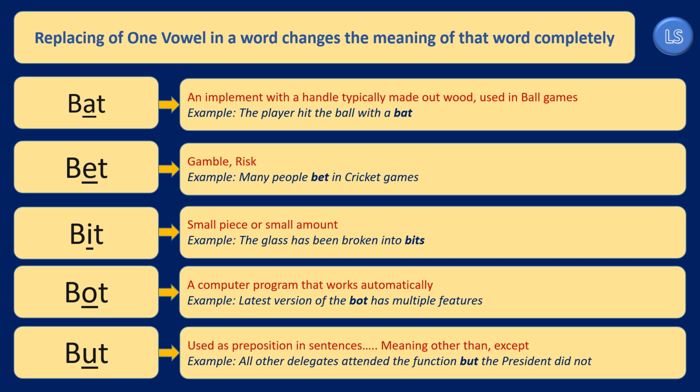If the vowel O is replaced with the final vowel U, the word that we get is pronounced as but. But is a preposition in English grammar. Let us try to learn more about prepositions when we go to the grammar section in our future videos.